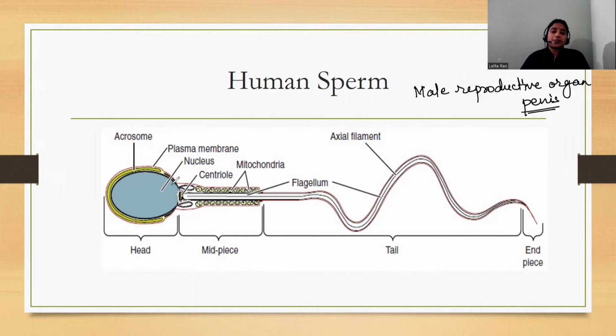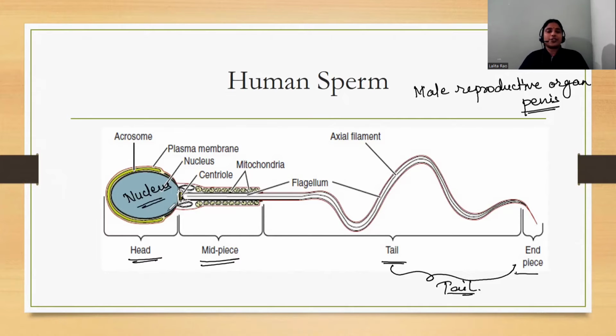Now this sperm is divided into three parts: head, midpiece, and tail. The head part contains the nucleus of this sperm cell, and the midpiece part contains mitochondria.